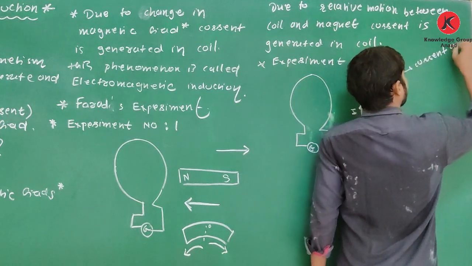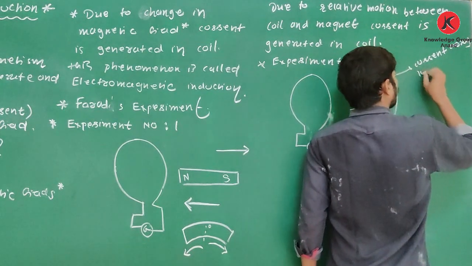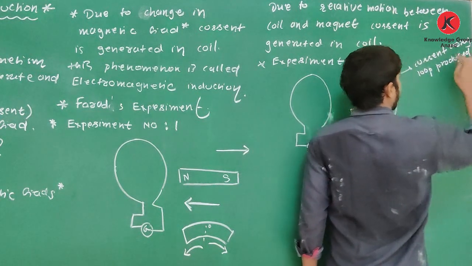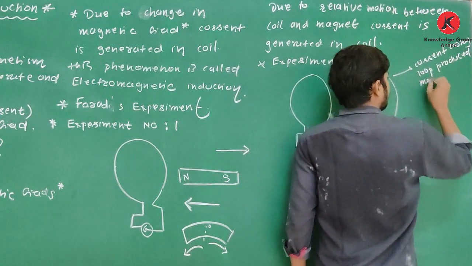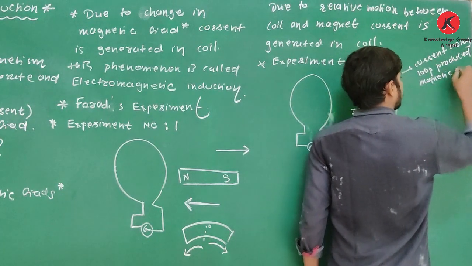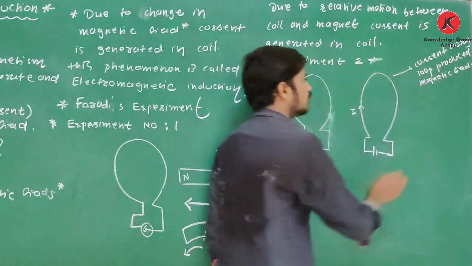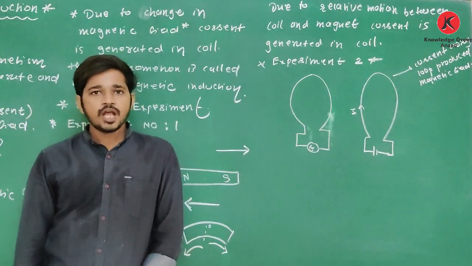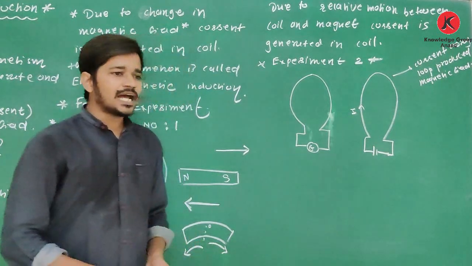Yes, this current carrying loop produces a magnetic field. Yes or no? Yes, it is. So yes, again the experiments are repeated.